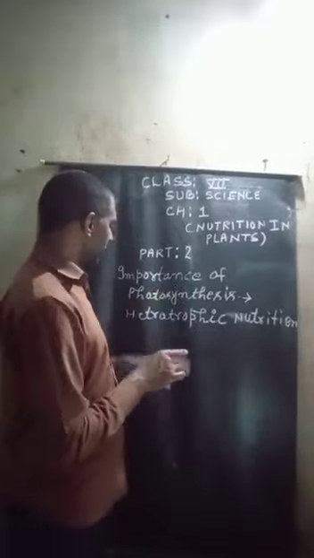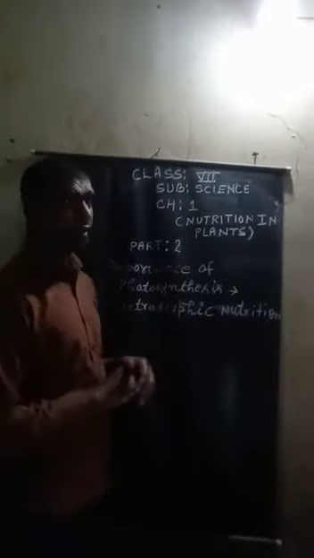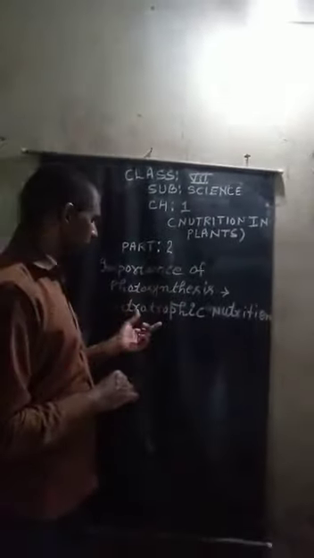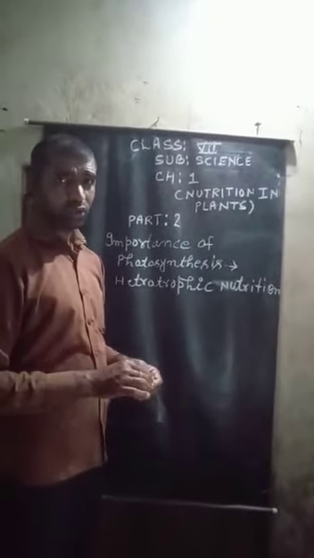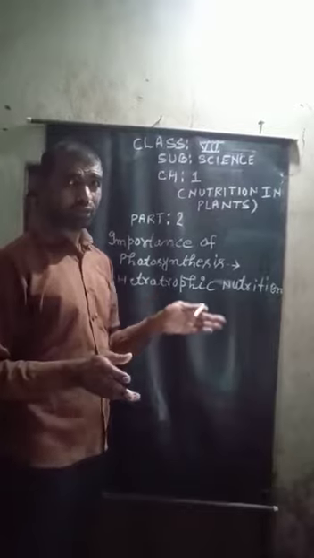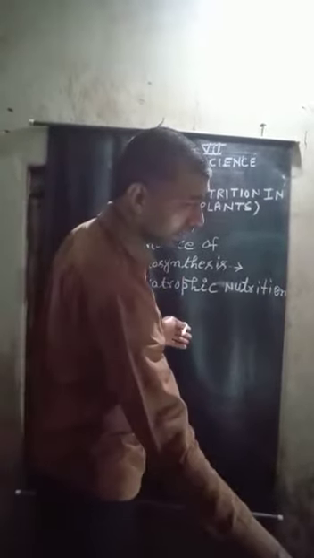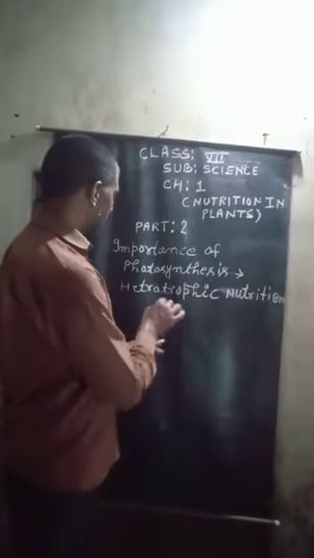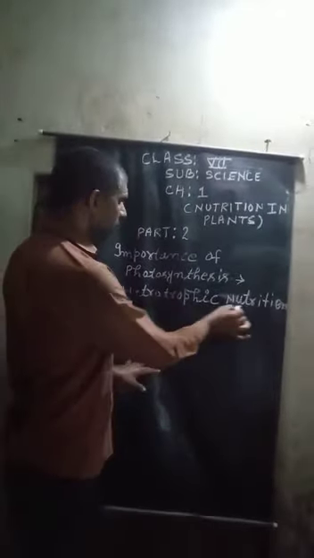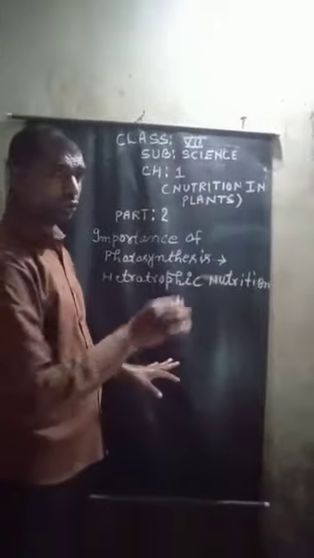After explaining the importance of photosynthesis, we are going to discuss heterotrophic nutrition. First of all, we have to know what heterotrophic nutrition is.